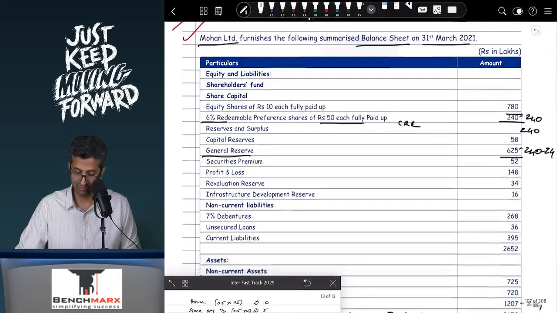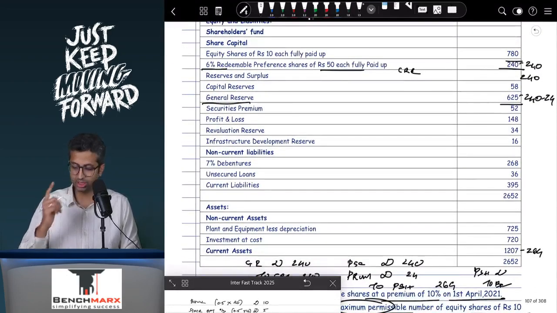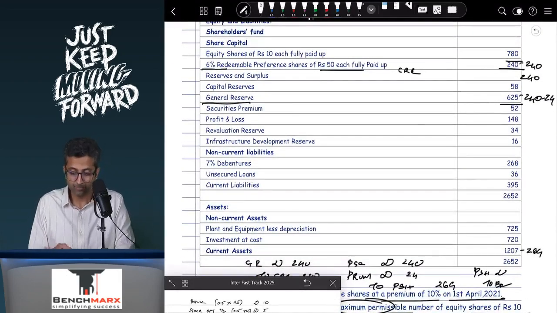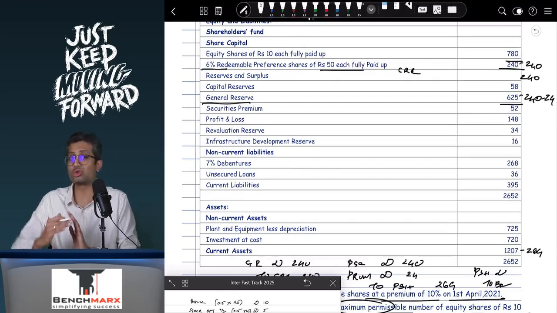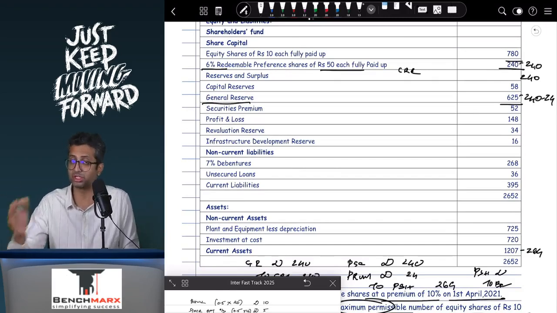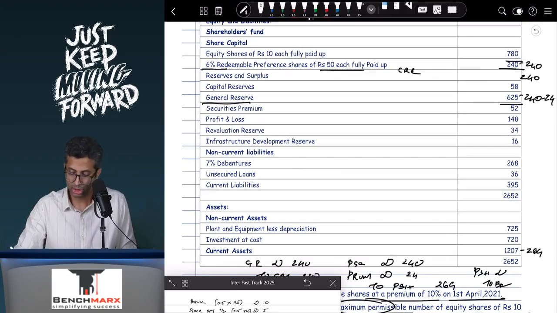Next, you will have the resources. Now, while you calculate the resources, remember you have to consider that the preference shares have been redeemed by this date, and the Institute has only considered it over here. There can be some other adjustment as well, but the Institute has ignored it. So when I look at the resources over here, what will be your resources?